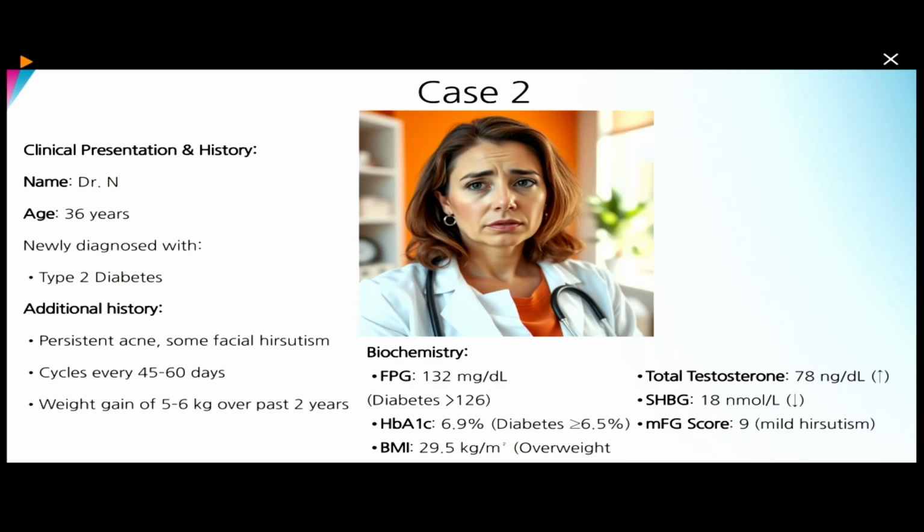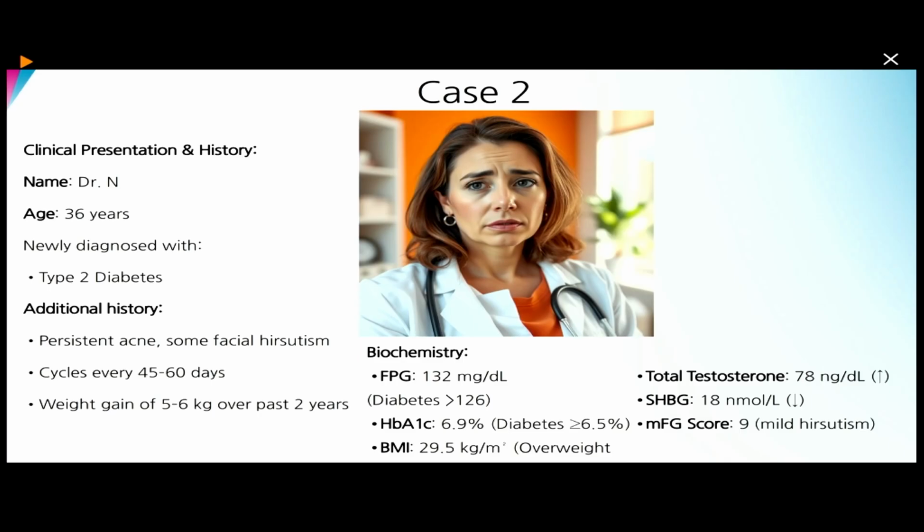And she had cycles every 45 to 60 days, and she had a weight gain of 5 to 6 kg over the past 2 years. Fasting plasma glucose 132, HbA1c of 6.9, BMI of around 30, and total testosterone was 78, which is above 60. And SHBG is low, 18. So low SHBG and increased testosterone go in favor of PCOS.